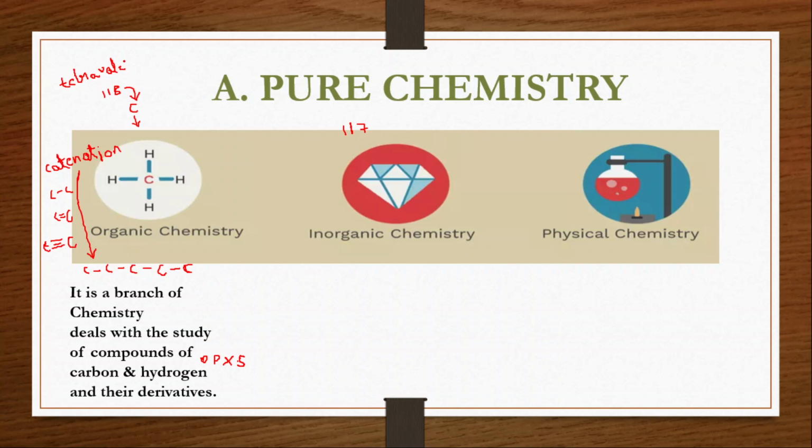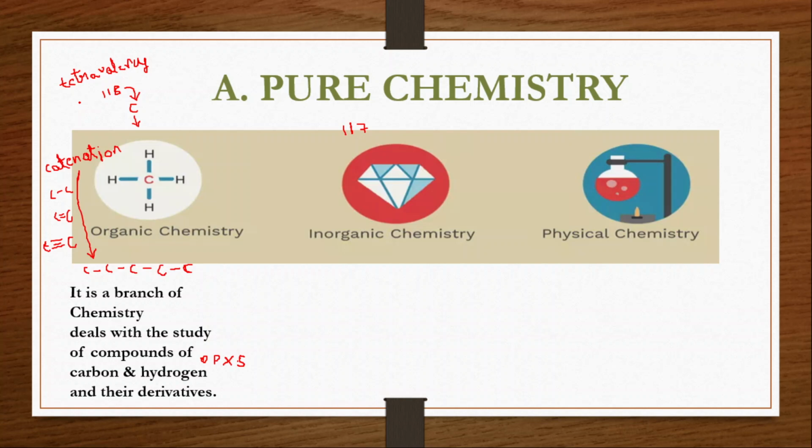carbon and its compounds, a very special element. Many useful compounds and many useful medicines have been prepared using carbon and its compounds. These are very useful compounds we prepare under organic chemistry.